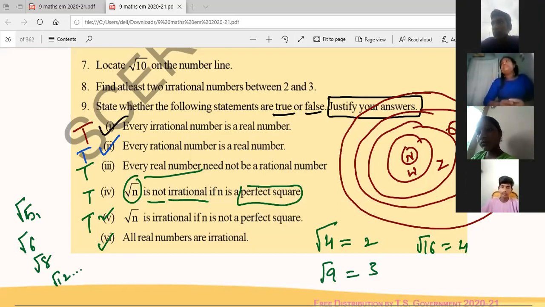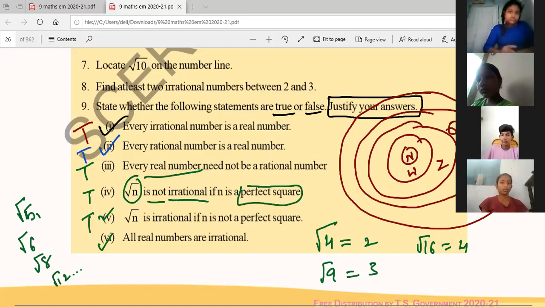Real numbers are irrational numbers, he is saying. Is it true? No, because real numbers are bigger than the irrational numbers. Irrational numbers are in the part of real numbers. So it is false, right?